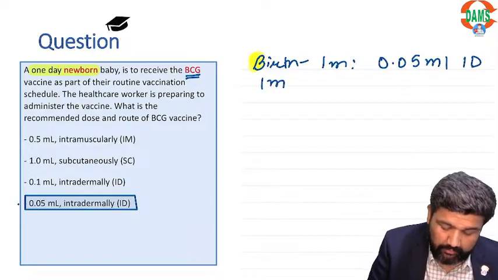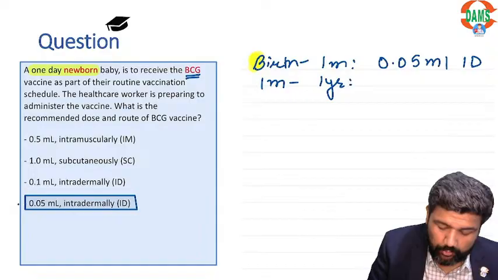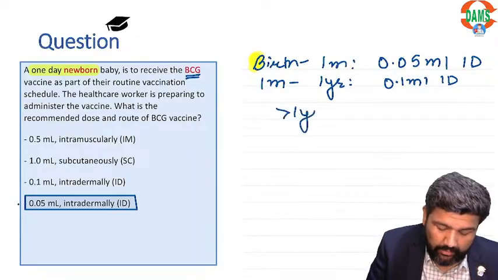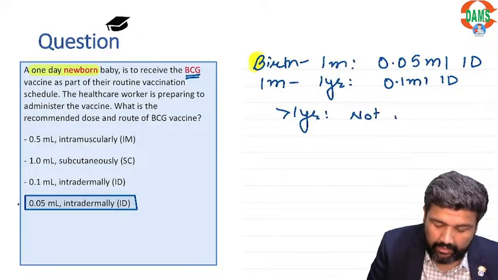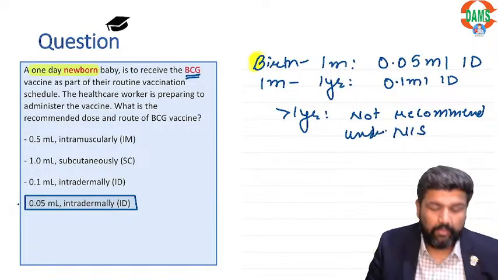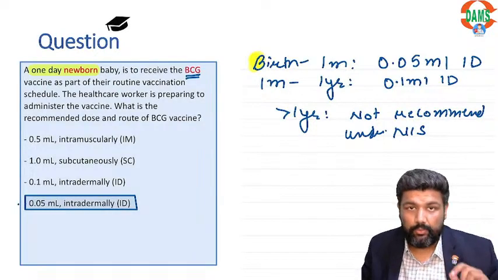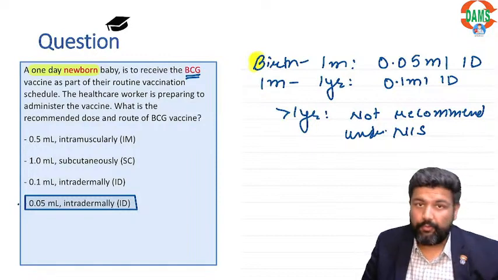From 1 month to 1 year, the dose is 0.1 ml intradermally, and in India after 1 year it is not recommended under the national immunization schedule. So don't forget this point.